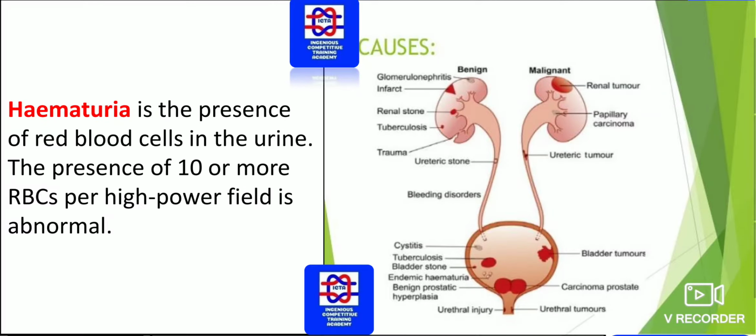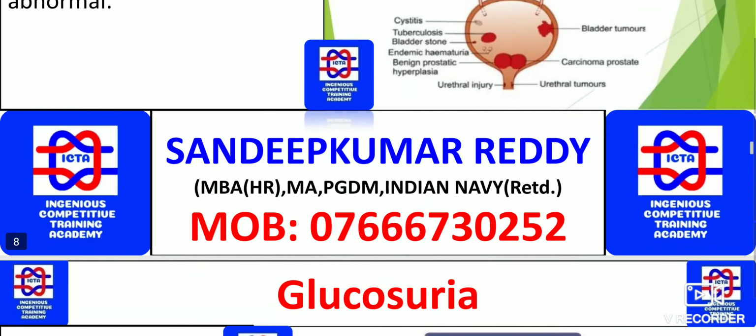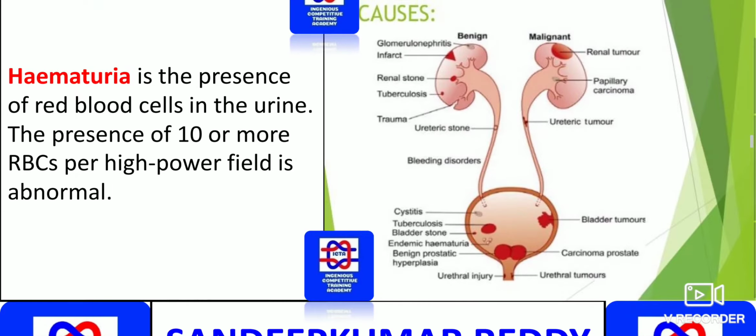Hematuria is the presence of red blood cells in the urine. The presence of 10 or more red blood cells per high power field is abnormal. So in this case, you will find some blood in the urine. That diagnosis is known as hematuria.